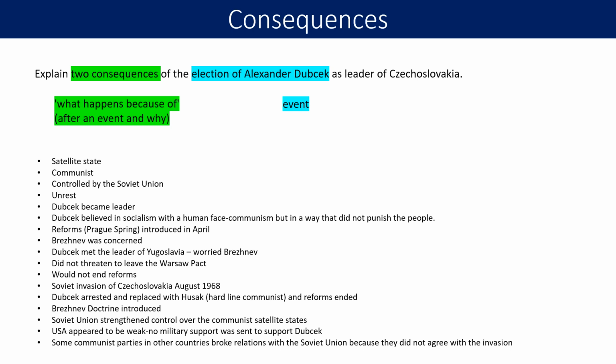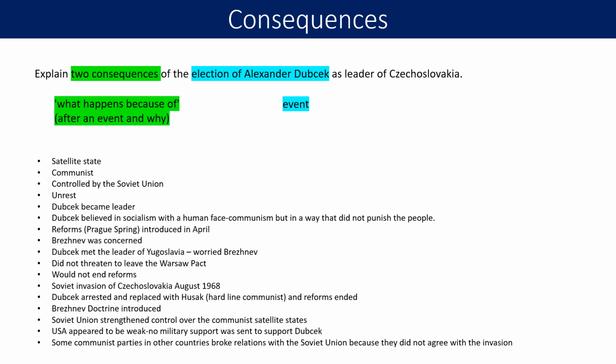So as I've already said, when we have this question, we need to think about consequences as being what happens after an event, what happens because of an event, and why. So our event in this case is the election of Alexander Dubček as leader of Czechoslovakia. If we have a look on your screen, there are a bullet point list of all the things that maybe we might think of when we think of Czechoslovakia in the Cold War. So we know it's a satellite state, it's communist, it was controlled by the Soviet Union, there was unrest there in 1968, Dubček became leader, he believed in socialism with a human face, which means communism but in a way that did not punish the people.